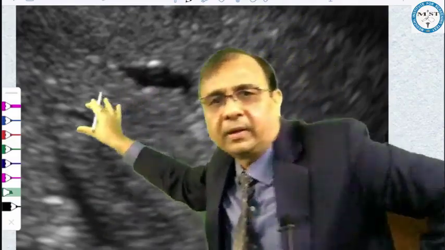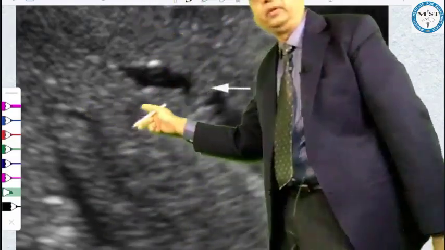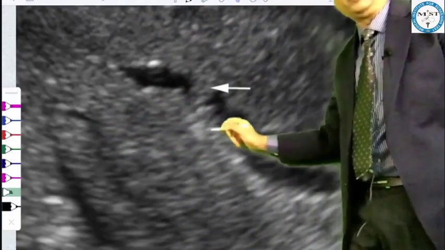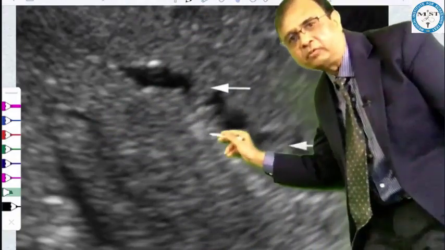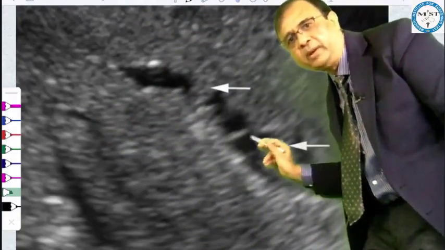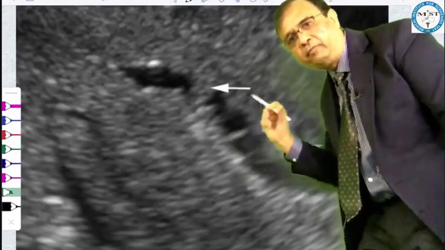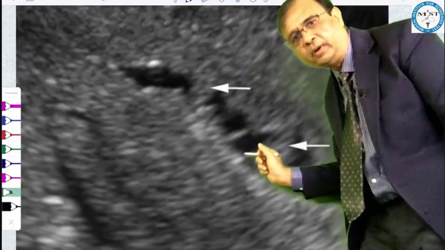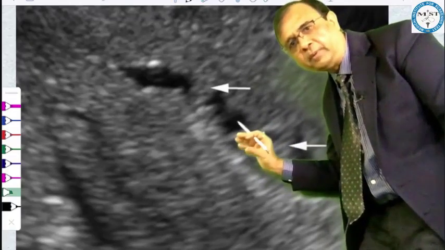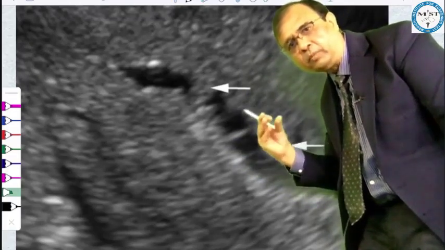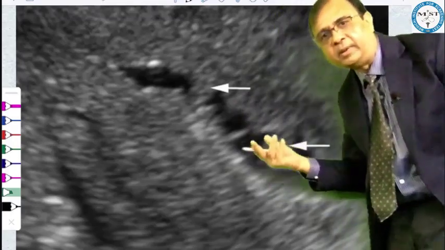See what's happening here. This is the endometrium, and in this endometrium you can see these fibrous bands. These fibrous bands have formed as a result of excessive curettage. And because of these fibrous bands, the endometrium is not proliferated; the endometrium remains thin.